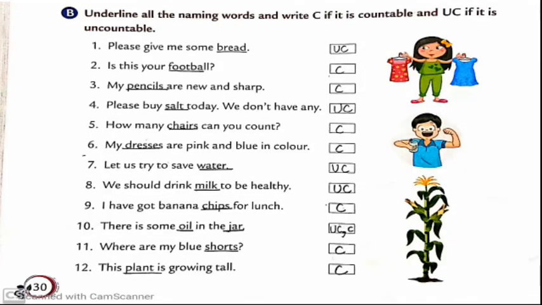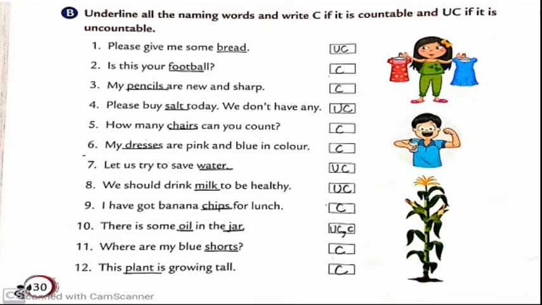Let us see the next exercise given on the same page. Underline all the naming words and write C if it is countable and UC if it is uncountable. Let's see the first one. Please give me some bread. Now children, here what is the noun? Yes, bread is the noun here. Students, it will be an uncountable noun.